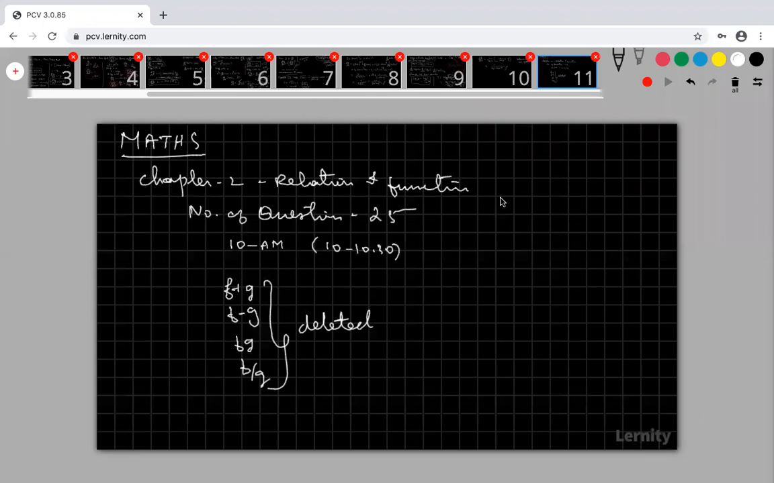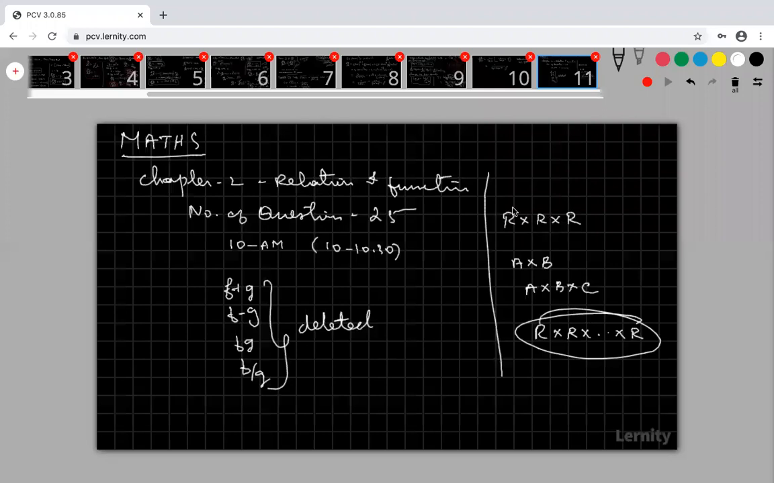Actually, R cross R cross R means the Cartesian product of three sets. We take the Cartesian product for A cross B, two sets, and we can also find the Cartesian product for three sets. Sometimes we may define R power n, that is R cross R cross R, n times.